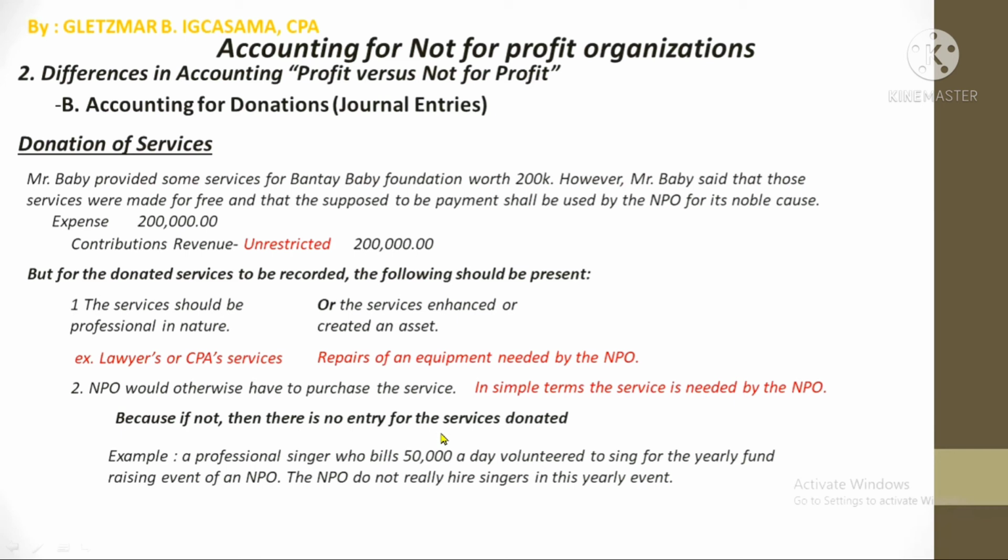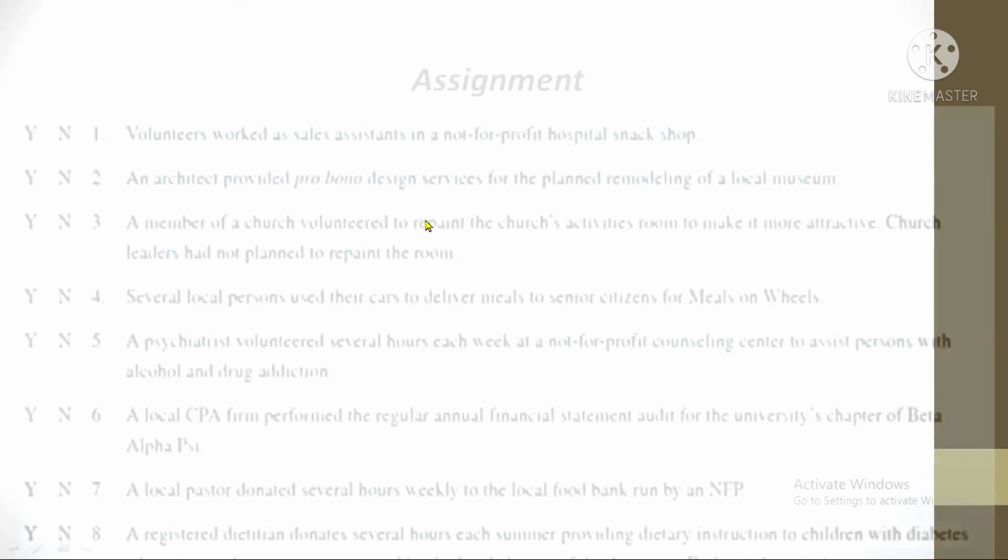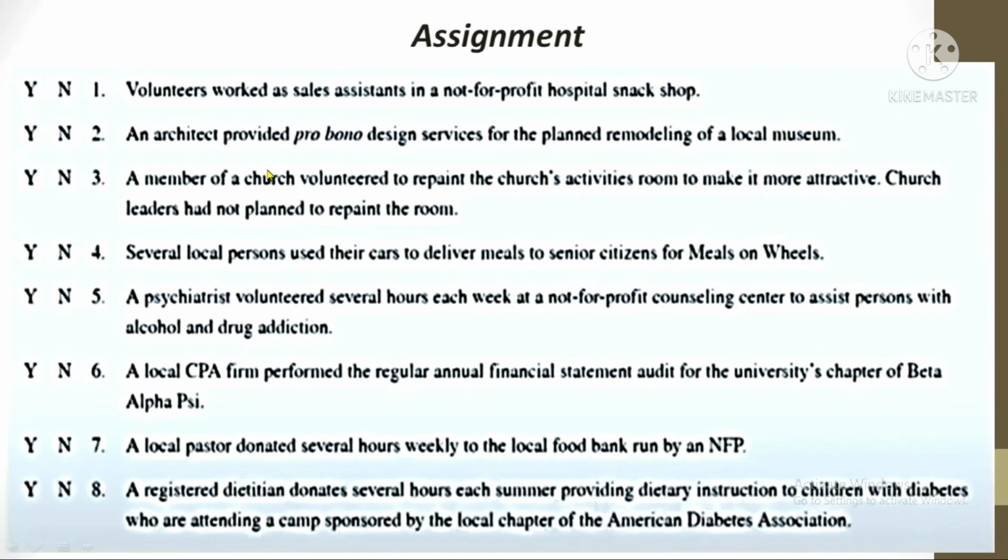So that's it for the accounting for donations. Next, we will have financial statements of an NPO. But wait, there's more. Actually, I wanted to test if you really understood the topic. So I have here an assignment. These are the services given to the NPO. You need to classify them as recordable or not based on the criteria that I have given you a while ago. If it is to be recorded, then select Y, and if it's not, then select N. The answers will be given in the next episode.